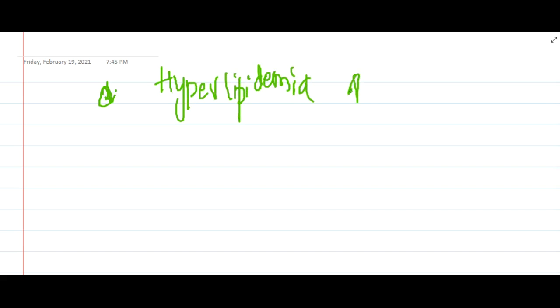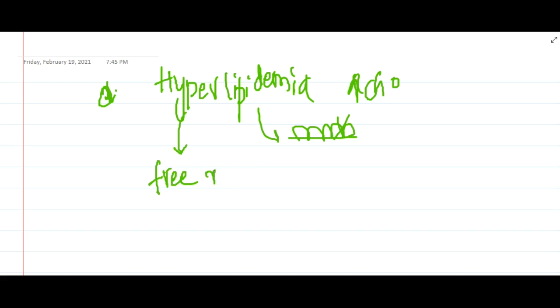Now what happens if there is hyperlipidemia? If there are increased lipid levels, particularly increased cholesterol levels, these will impair the endothelial function. How do they impair the endothelial function? They will release free radicals or reactive oxygen species, and these will cause damage to the membrane.